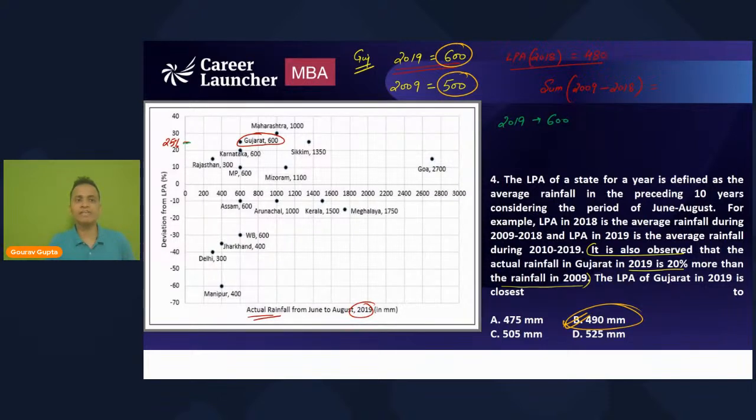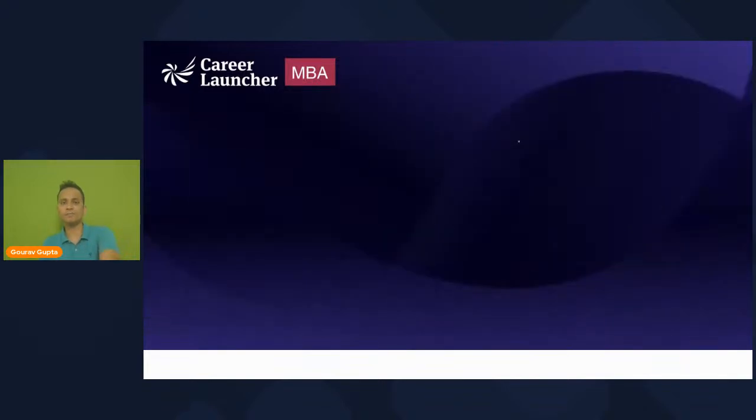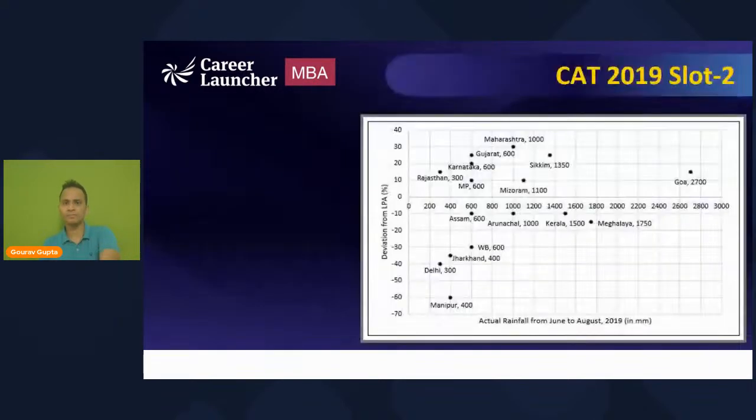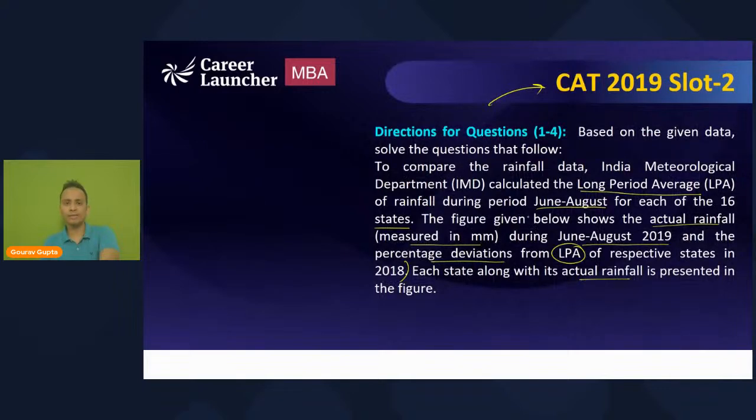Now what is this deviation from the LPA? So I'll go back to the common data. What is the common data saying? The figure given below shows the actual rainfall and the percentage deviation from LPA in 2018, right? So it is giving the percentage deviation from 2018.